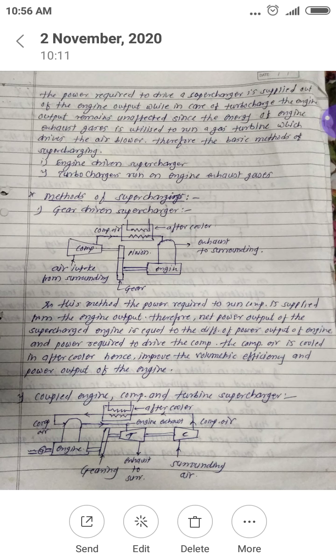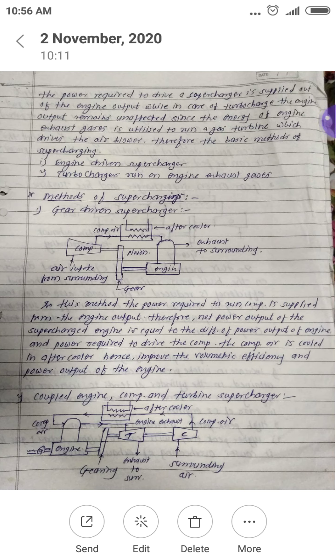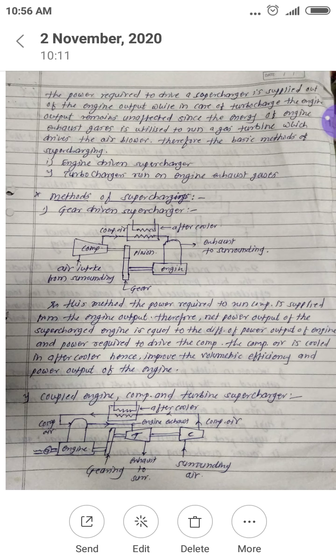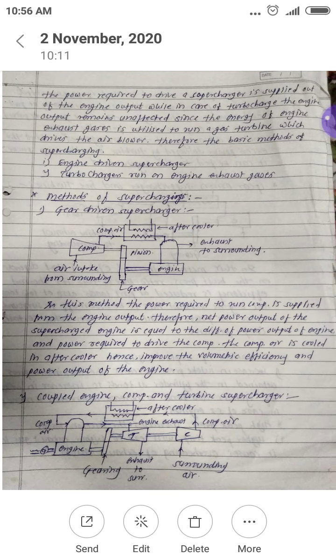Therefore, the basic methods of supercharging are the engine driven supercharger, and second, turbochargers, which are run on engine exhaust gases.